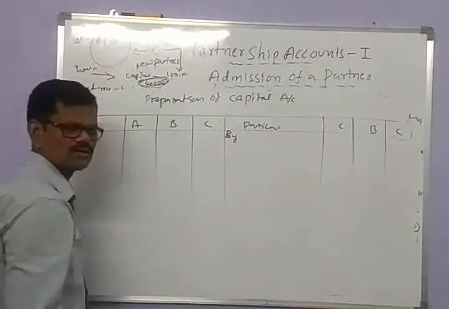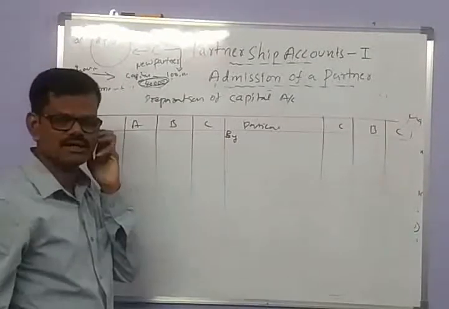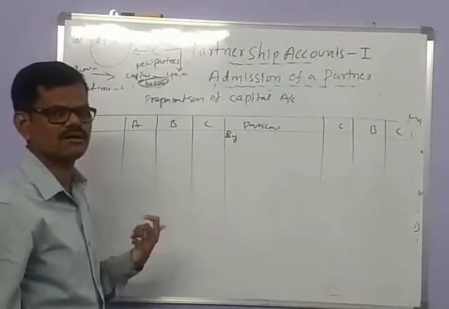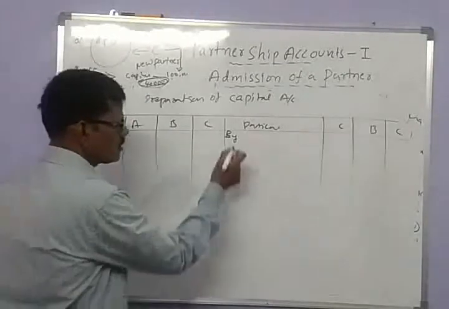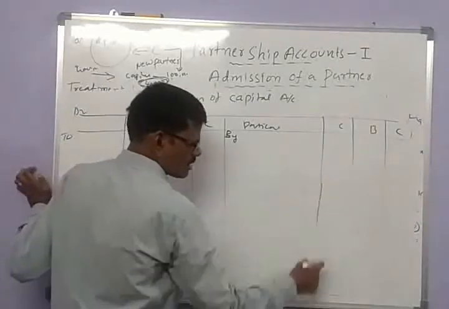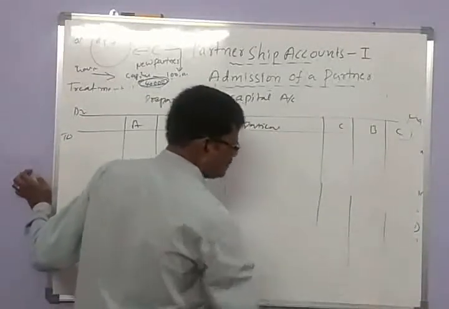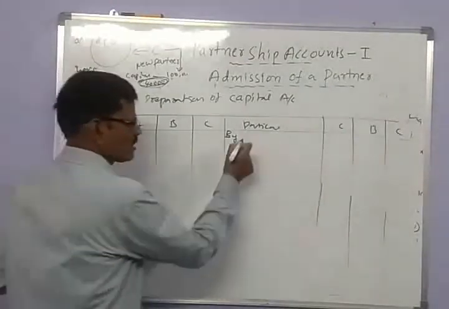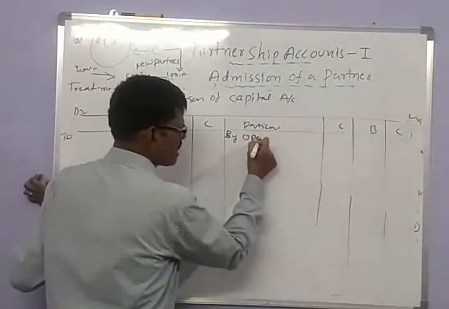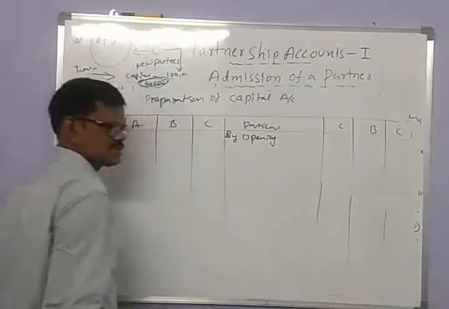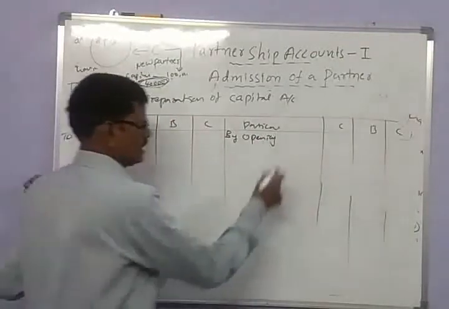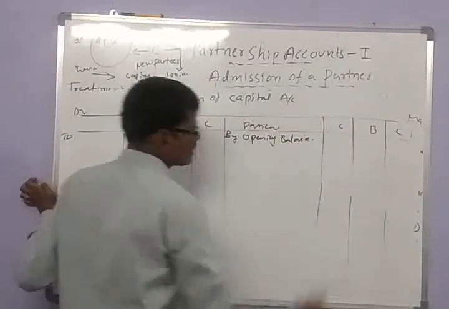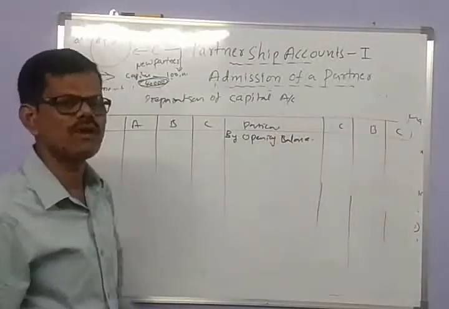So how is the capital account prepared? With the help of the balance sheet of the old partners and the additional information given along with the balance sheet. Capital accounts begin with the credit balance, that is the opening balance, or balance carried down. The opening balance is available in the old balance sheet.